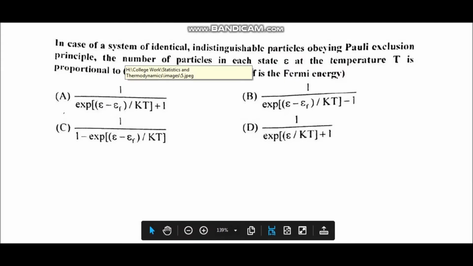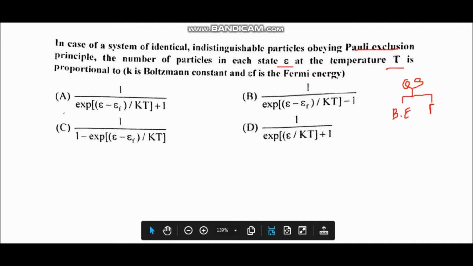Question number 3. In case of a system of identical indistinguishable particles obeying Pauli exclusion principle, the number of particles in each state epsilon at temperature T is proportional to. So as we know that quantum statistics can be classified into two categories. One is Bose-Einstein statistics and the other is Fermi-Dirac statistics. And all the particles which are identical and indistinguishable obey the quantum statistics, and the particles which have integral spin are called bosons.